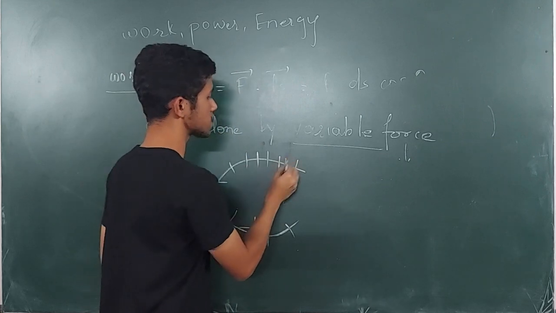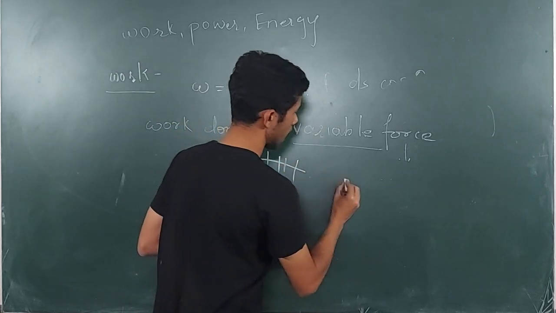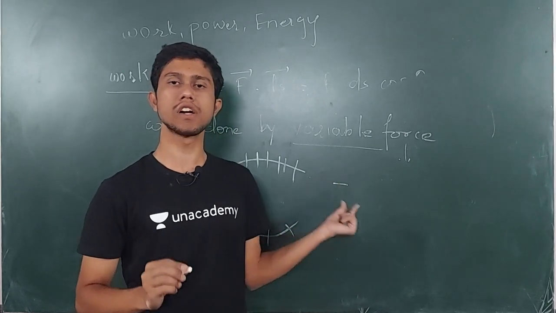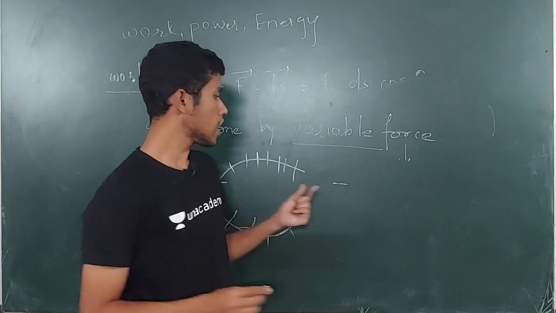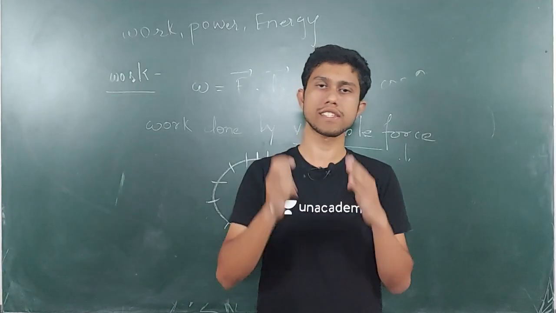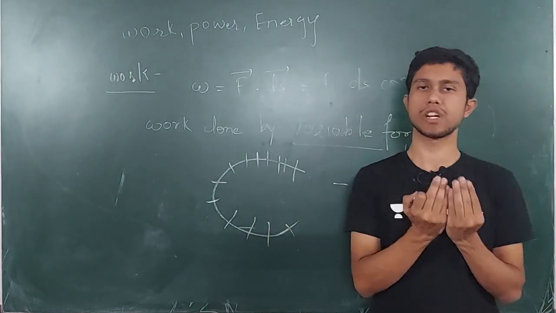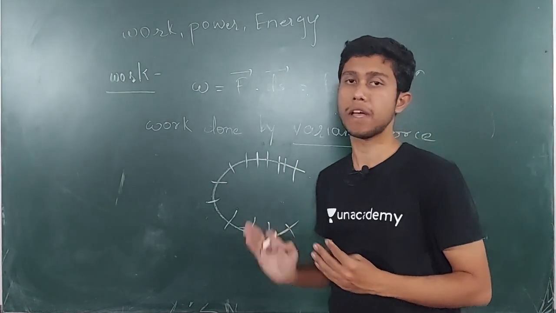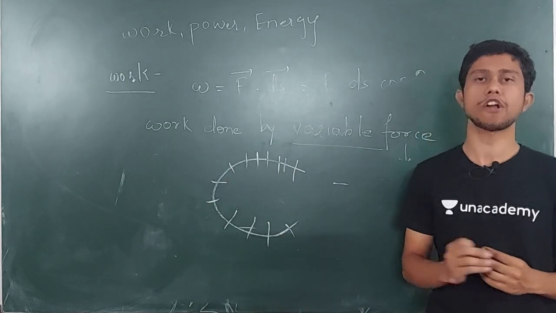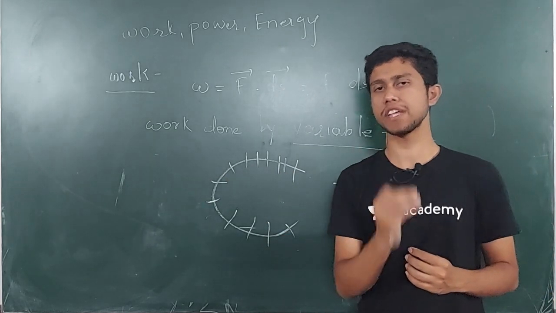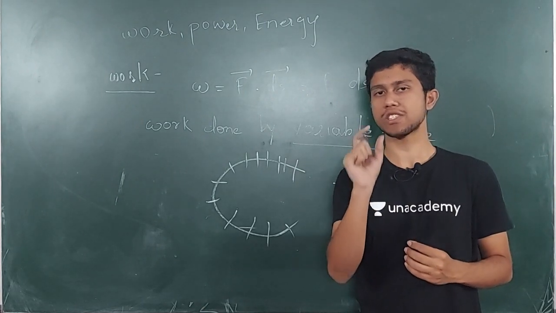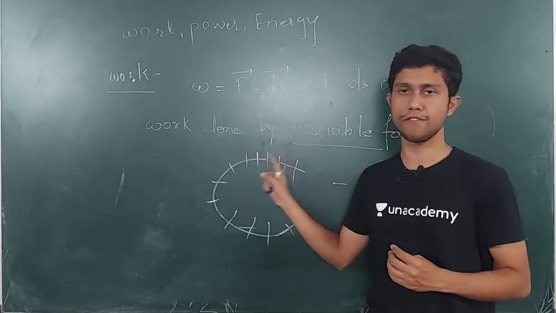Now I take this part here, and I can see that this is a small straight line, it is not a curved line. And all these infinitesimally small parts are straight lines which are joined to each other to form this curved line. So even though this line is a curved line, when I divide it into millions and billions of parts, each one of the infinitesimal parts is going to be a straight line, irrespective of what it forms as a whole.